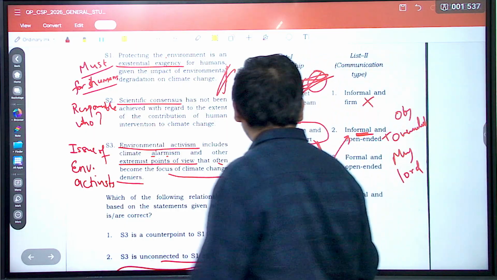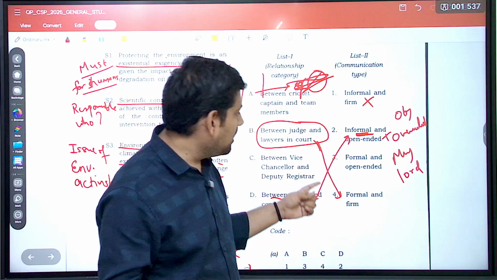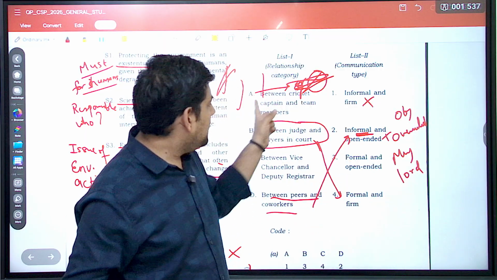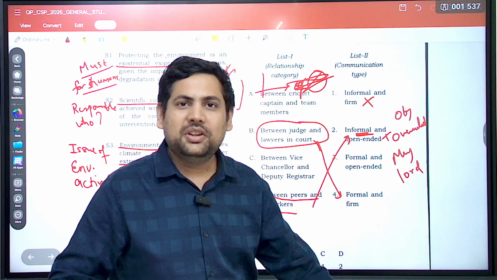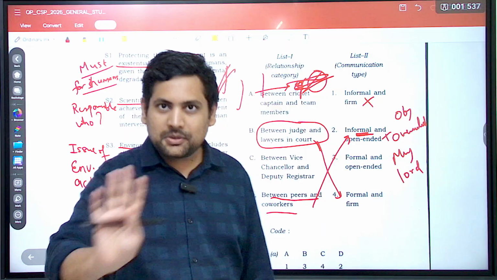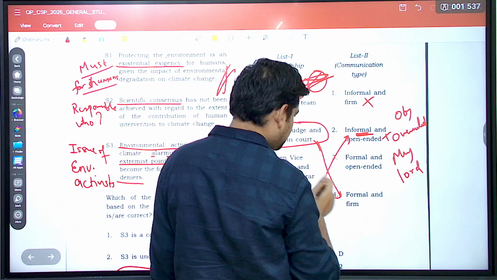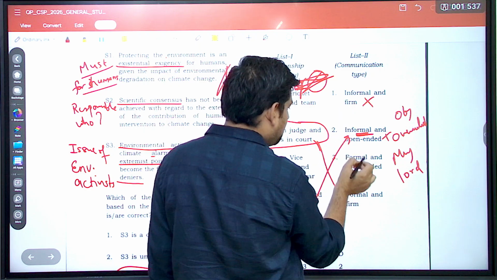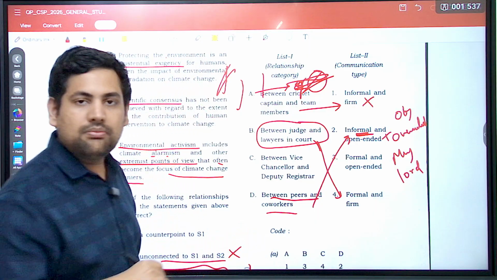But anyway, let's see this. Between cricket captain and team members, what do you think? What kind of conversation? Will it be formal or informal? Have you seen Rohit Sharma talking to his teammates? How does he talk? Very formally or informally? He talks informally. That much you understand? Informal, but he also has a lot of power.